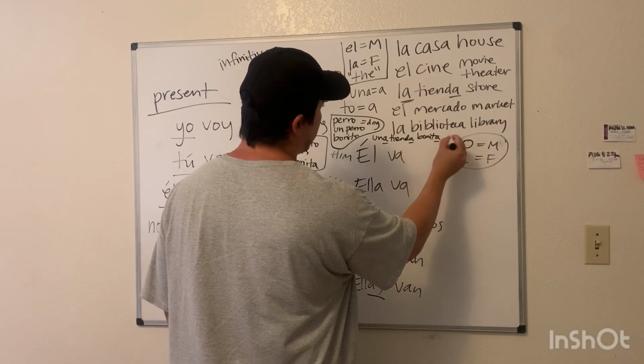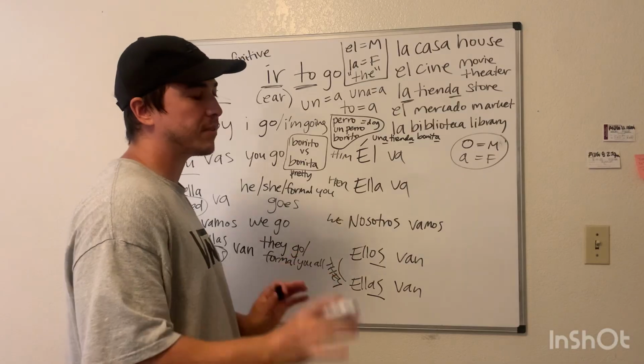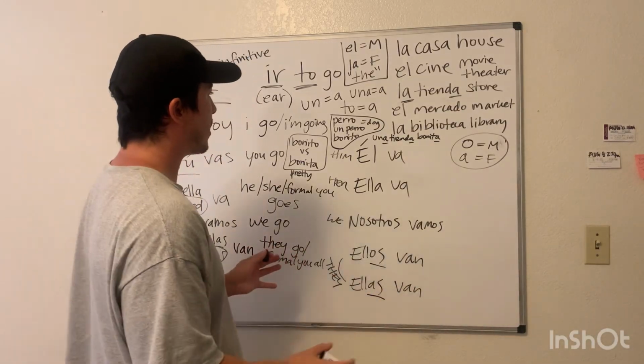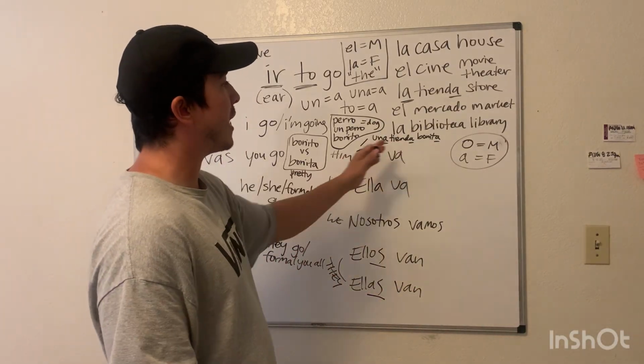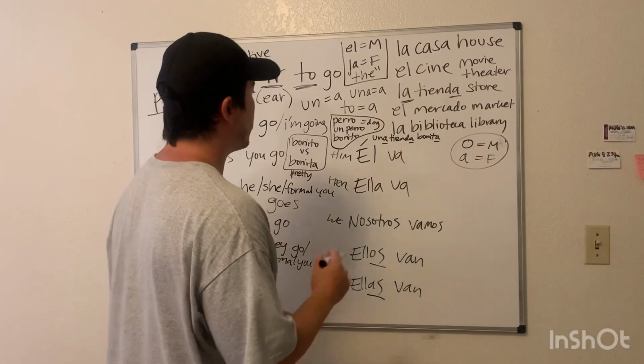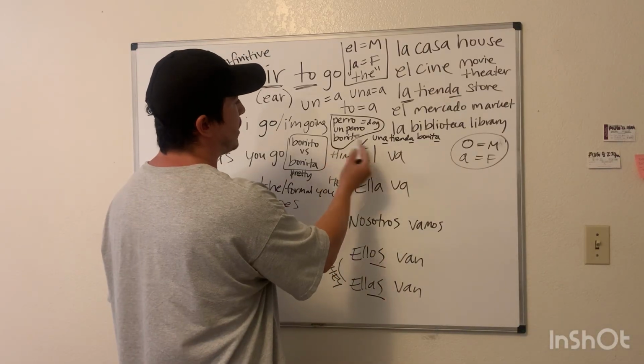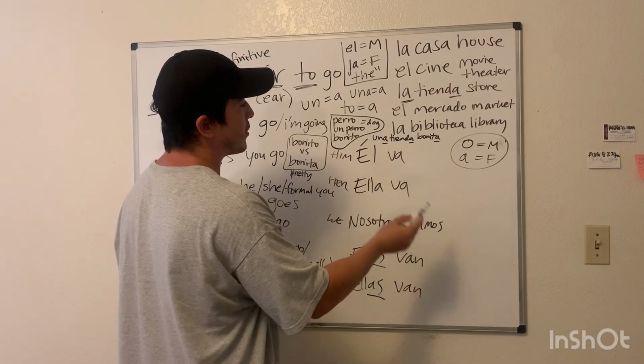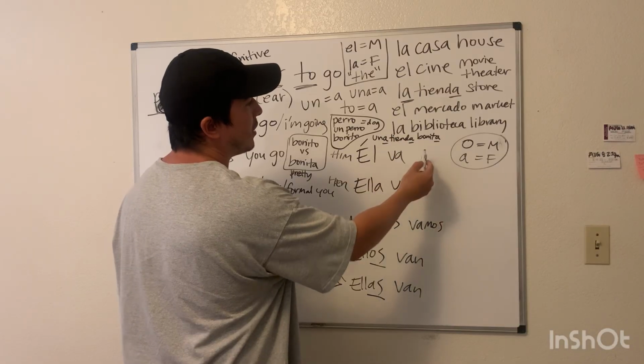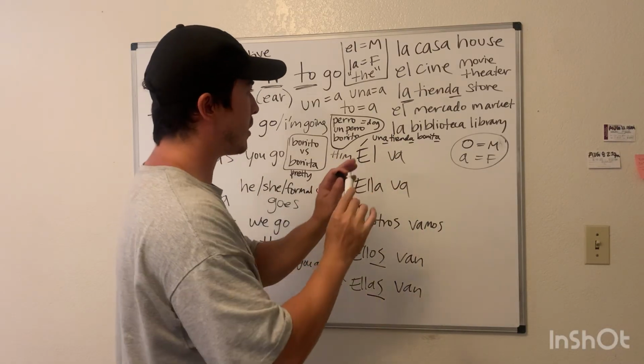Una tienda bonita. In Spanish, everything must match. It's a puzzle game. Una tienda bonita, a pretty store. You would never say un perro bonita, and you would never say una tienda bonito. That stuff doesn't go together.